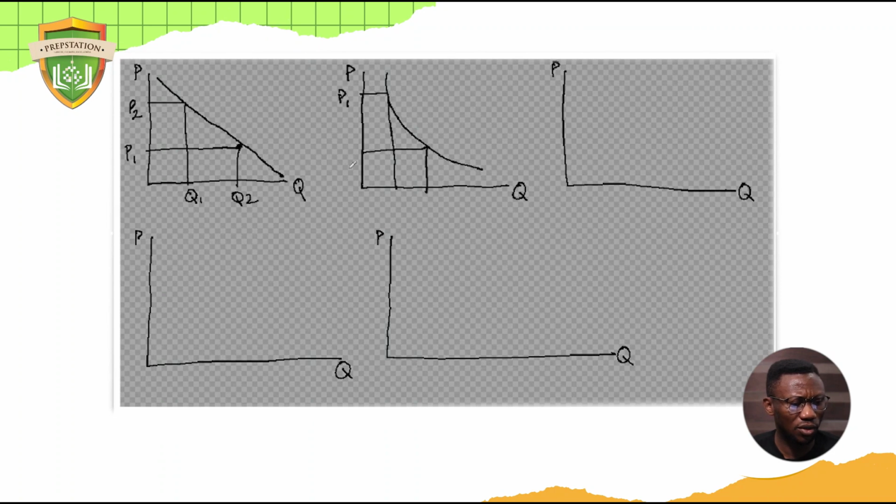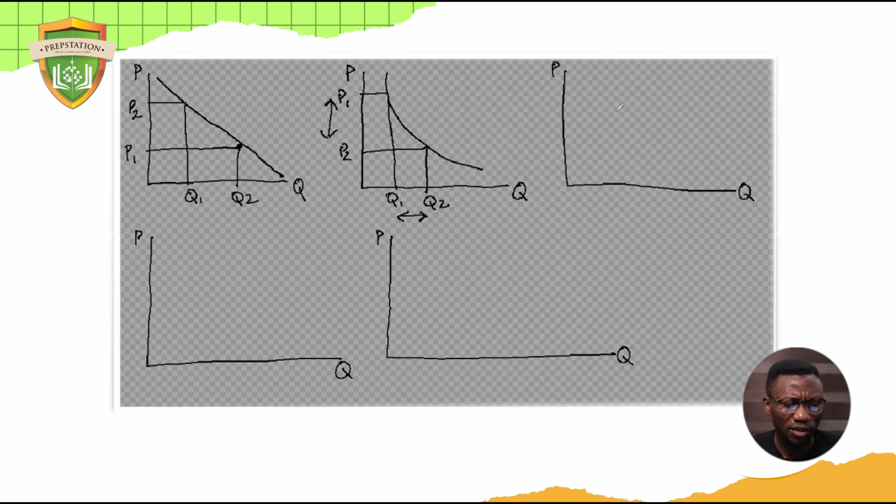This is P1 and this is P2. This is Q1 and this is Q2. What did you notice? The side for P1 to P2 is quite bigger, right? In terms of size, bigger than Q1 to Q2. Therefore, this is actually what? Inelastic demand. We'll call it fairly inelastic demand or just inelastic demand.